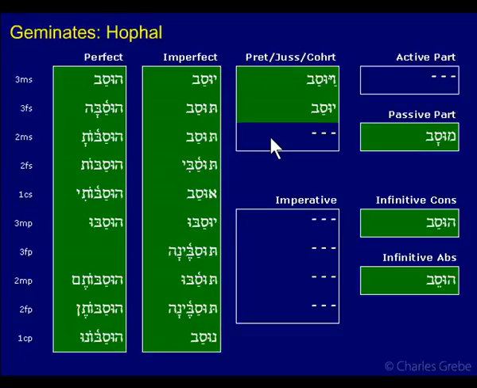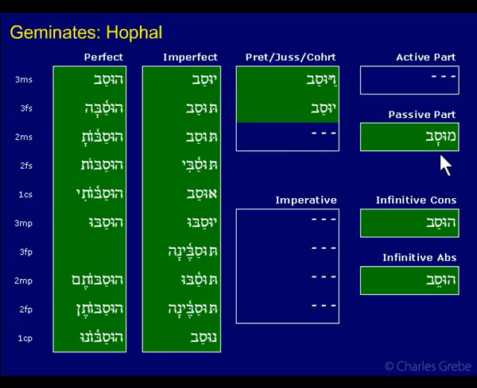Geminates Hophal. Let us look at our last binyan, which is the Hofil. And as we've seen before, the Hofil is quite regular in that it has the same sort of features throughout its entire paradigm. So here we have the Hofil for Geminates. We see that the prefix vowel is u, or shuruk, throughout all the forms here, okay? We see the theme vowel is patach. It's patach, patach. The only exceptions to that, if I just look quickly, yeah, patach everywhere.